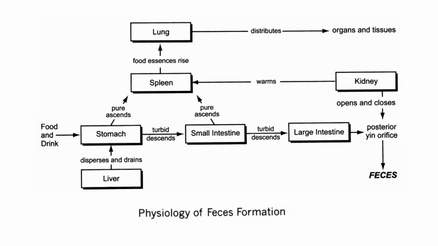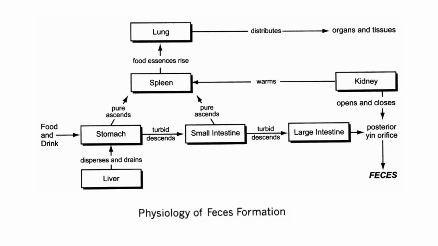So from the stomach, the turbid descends to the small intestine, where from the small intestine, the pure ascends to the spleen, also going to the lung, while the turbid descends to the large intestine, going to the posterior yin orifice, where it turns into feces.